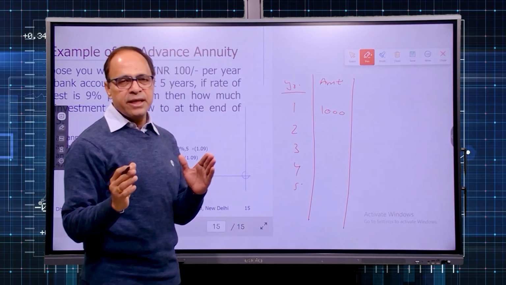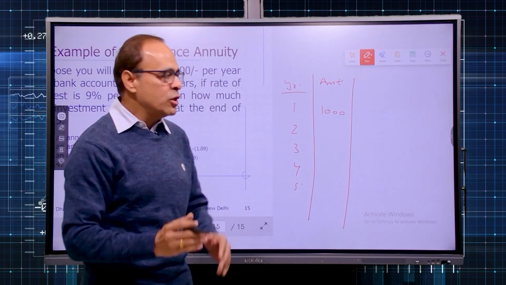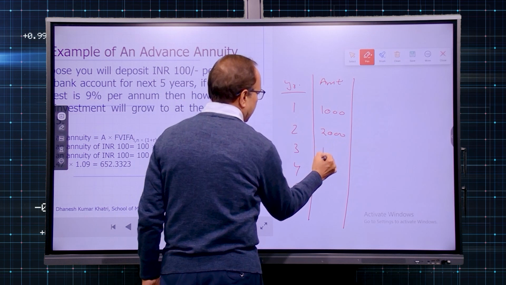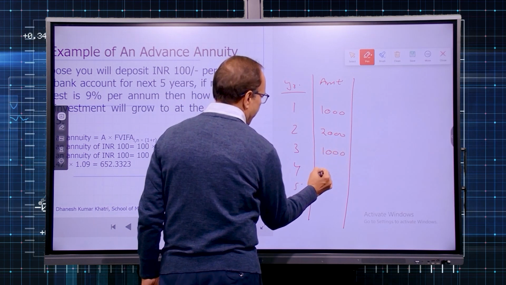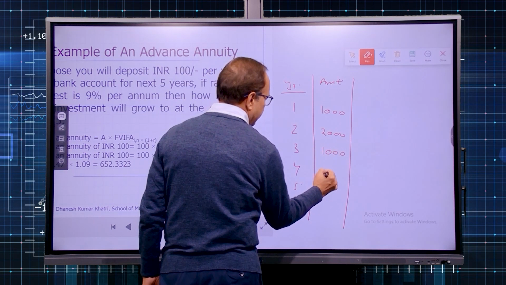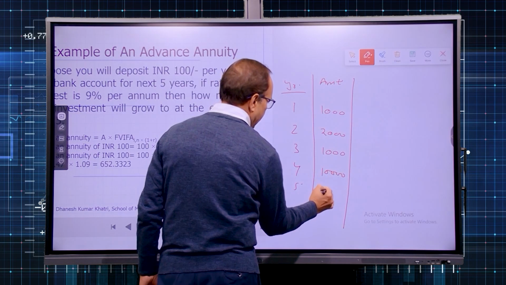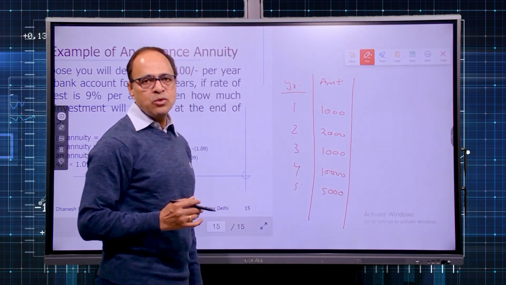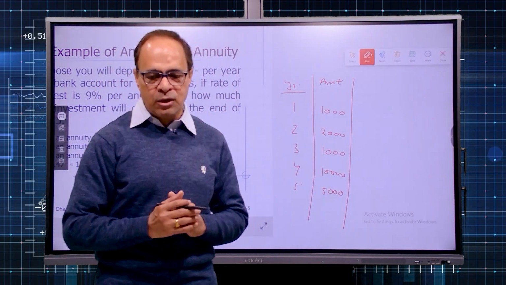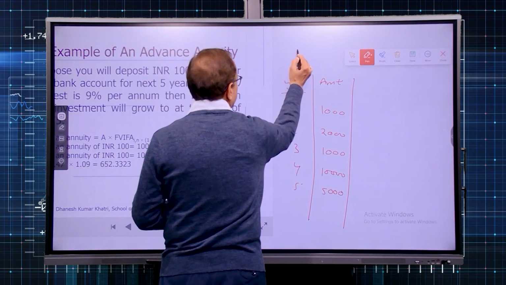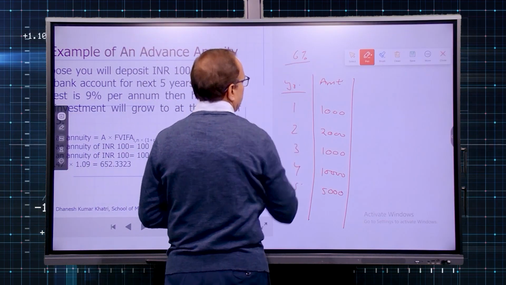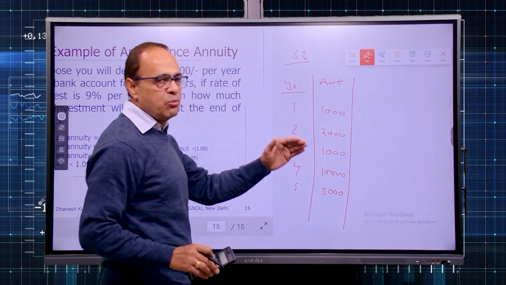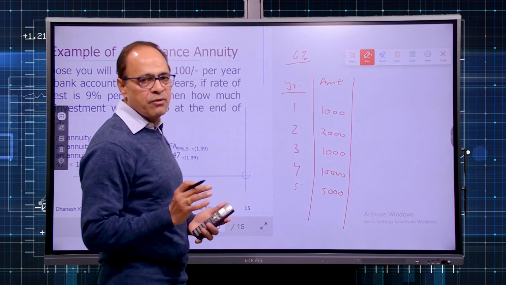At the end of year 2, 2000, again 1000 at the end of year 3, then 10,000 in the 4th year, and 5,000 in the 5th year. These are the amounts which you intend to deposit in a bank account, which offers you 6% interest compounded annually. Now you are interested to know how much will be the accumulated money at the end of the 5th year.